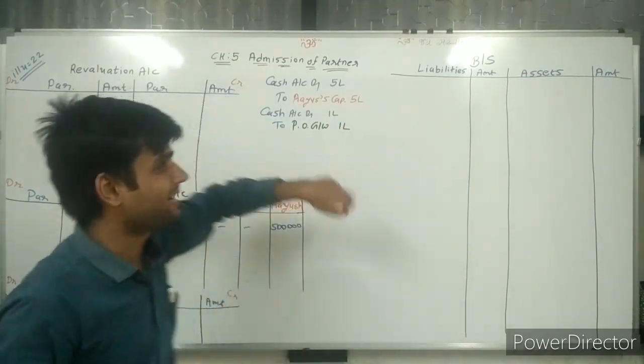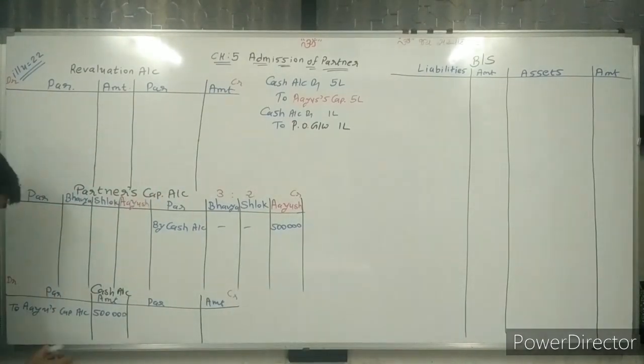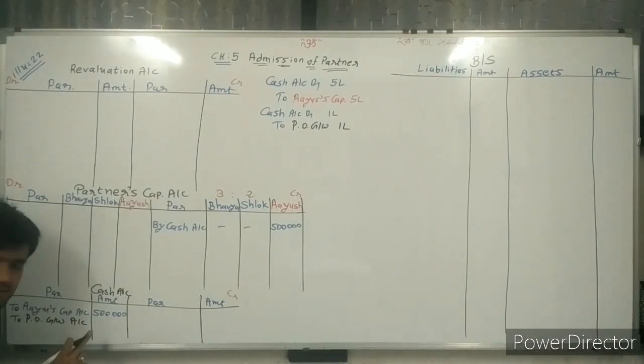Same way, second journal entry: cash account debit again. So again right here on the cash account debit side, the name is to premium of goodwill account. The most important thing is premium of goodwill account is credited, so here premium of goodwill 1 lakh rupees.